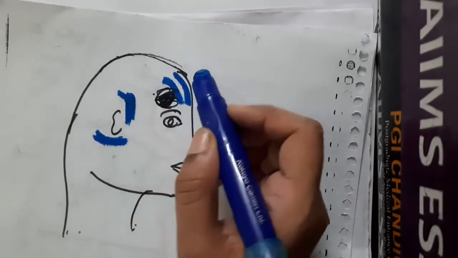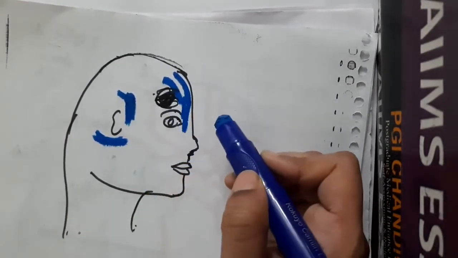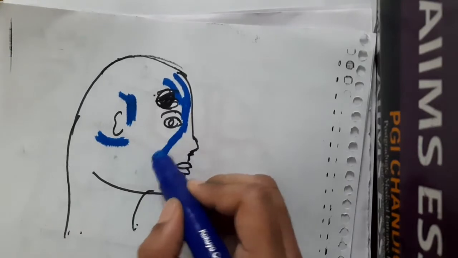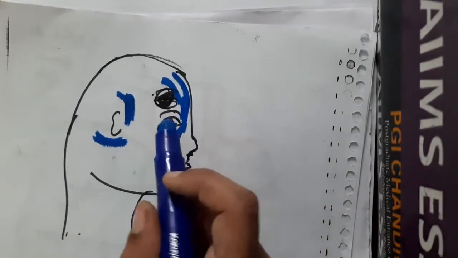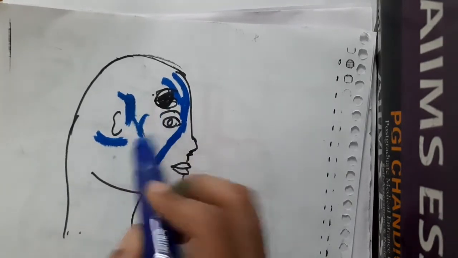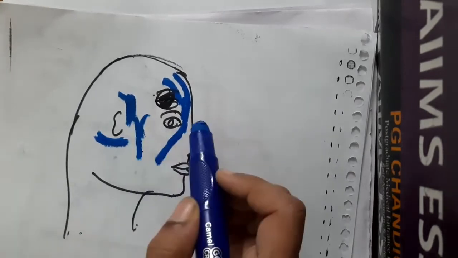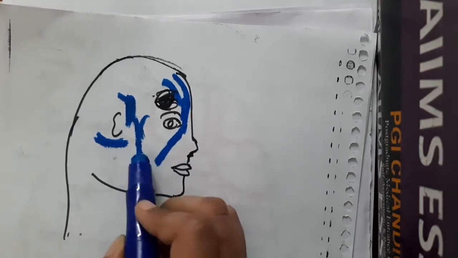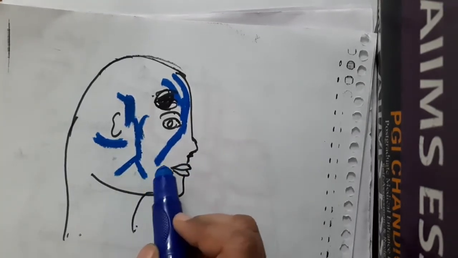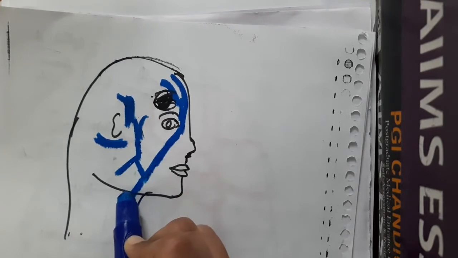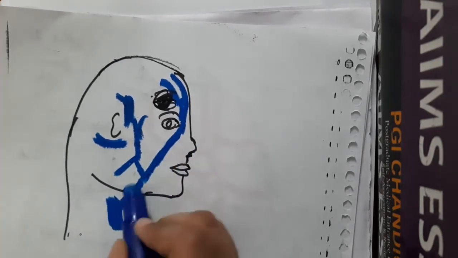Now, the supratrochlear and supraorbital veins combine together to form the angular vein. This angular vein will drain into the facial vein, which will run forwards in the face. The superior temporal vein will combine with the maxillary vein and form the retromandibular vein. This retromandibular vein gives two parts, anterior part and posterior part. The anterior part will combine with the facial vein and form the common facial vein, which drains into the internal jugular vein.